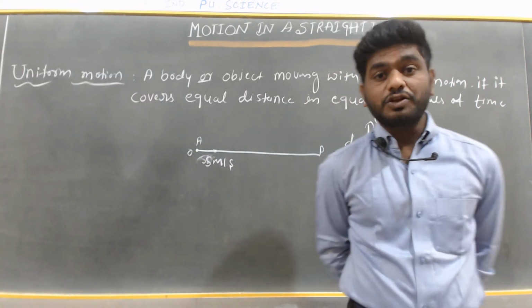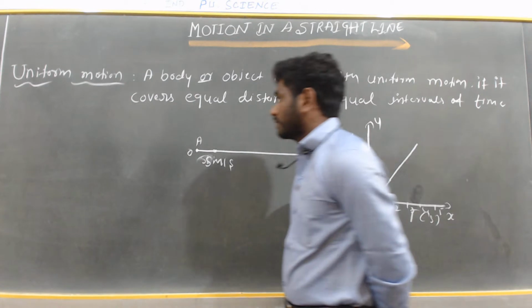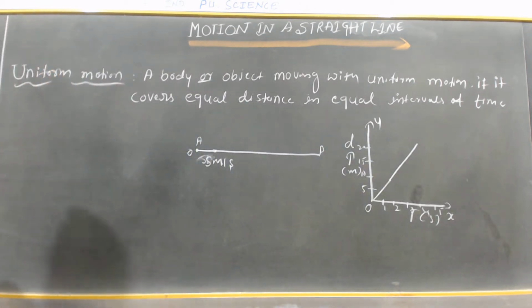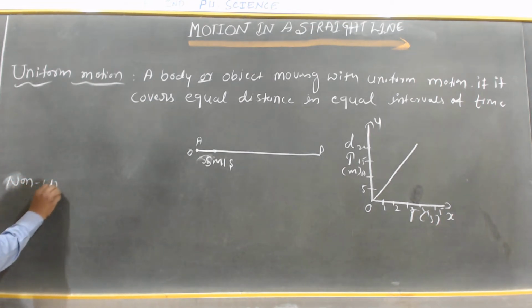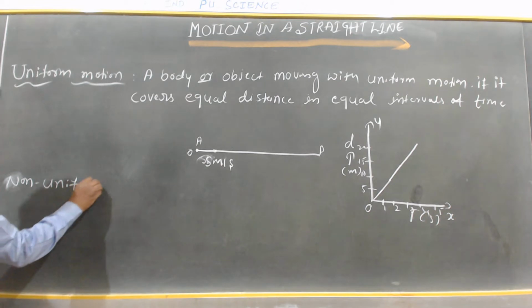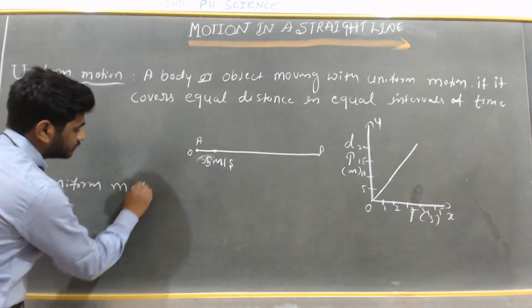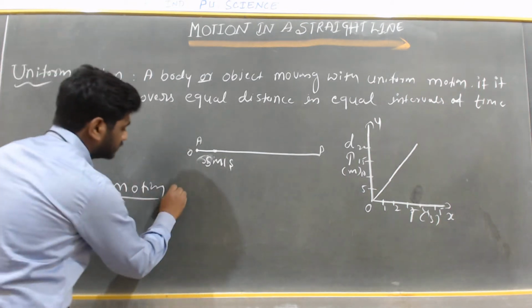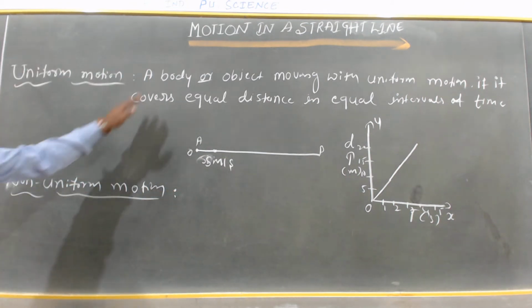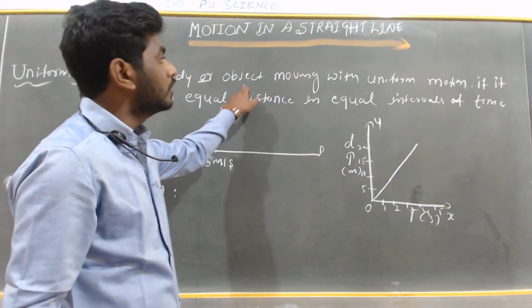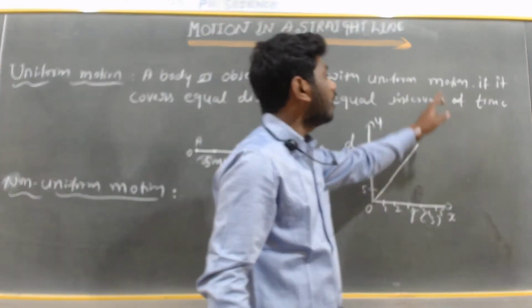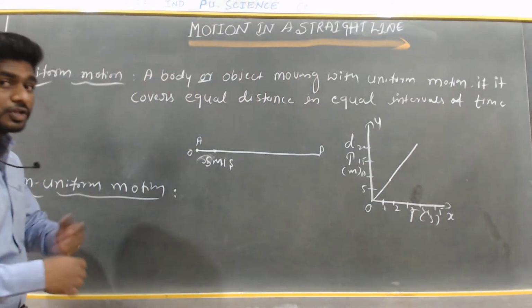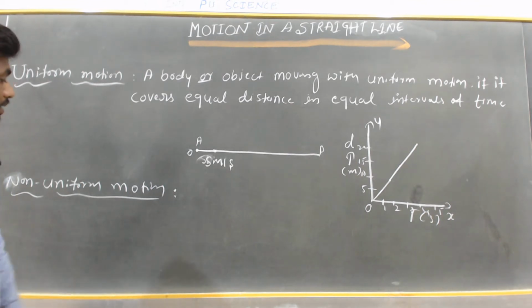Then what is non-uniform motion? Non-uniform motion. So again, here a body or object moving with non-uniform motion, another name for it is variable motion.